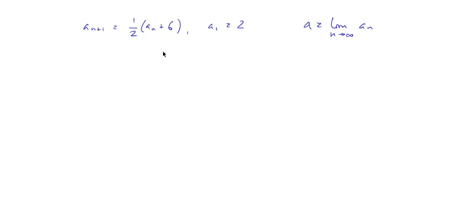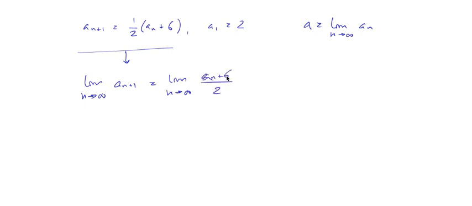Now, how do we find the limit of this sequence? We think it's 6, but the way to do it is, suppose we take limits on both sides, okay? The limit when n goes to infinity of a sub n plus 6 over 2, okay? Now the limit of a sub n plus 1 is the same as the limit of a sub n. It's the same thing, okay? You can maybe think about it for a minute. So this is going to be called a, okay?